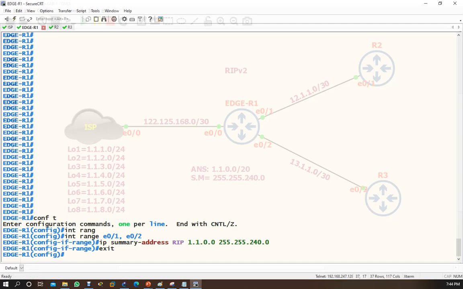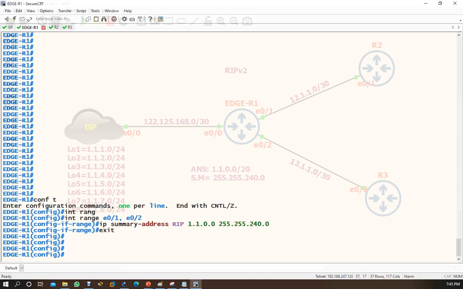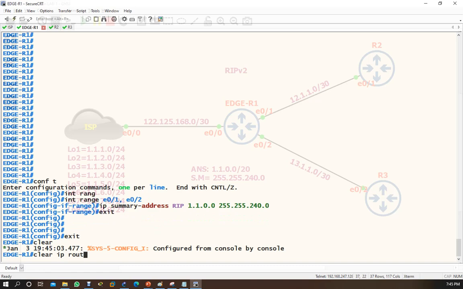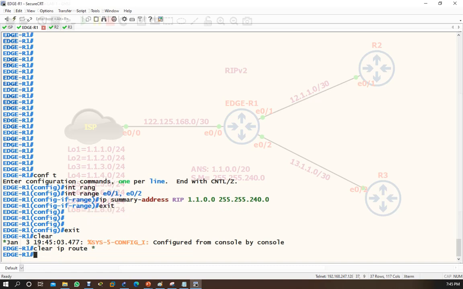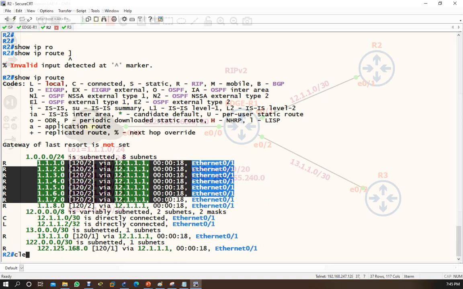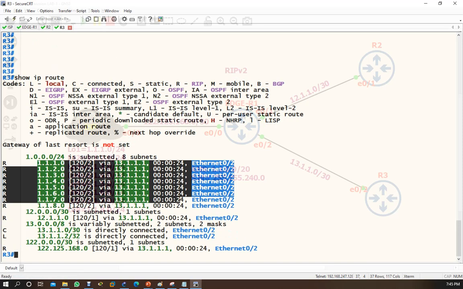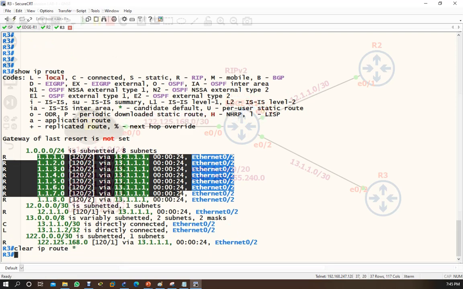Okay, now after this, what you have to do, you just exit, and then you have to write clear ip route star. Come here to R2 also, clear ip route star, R3, clear ip route star, enter.